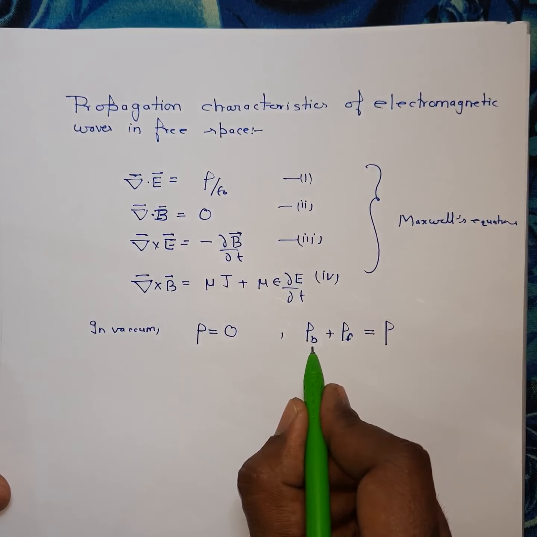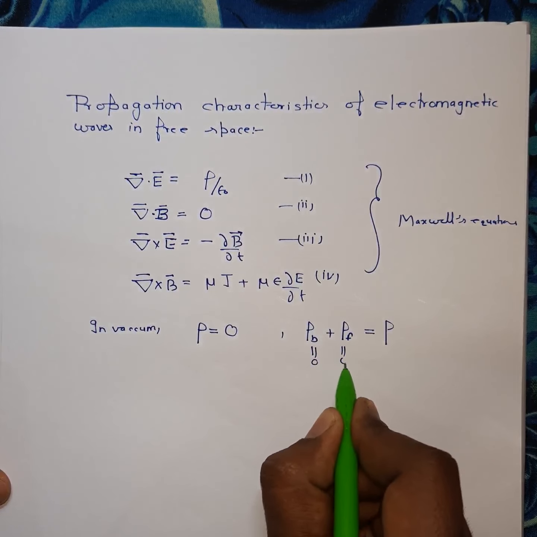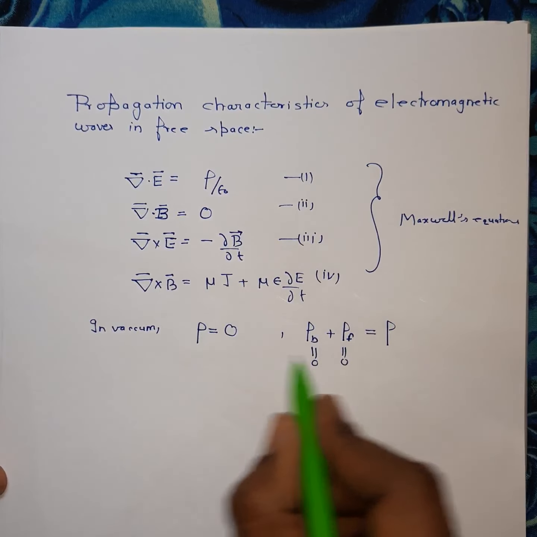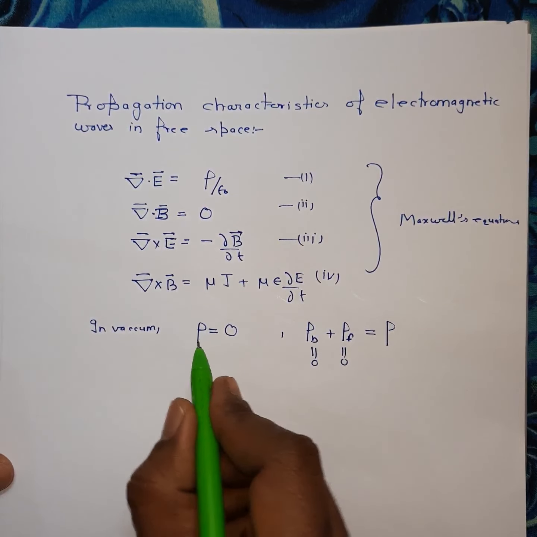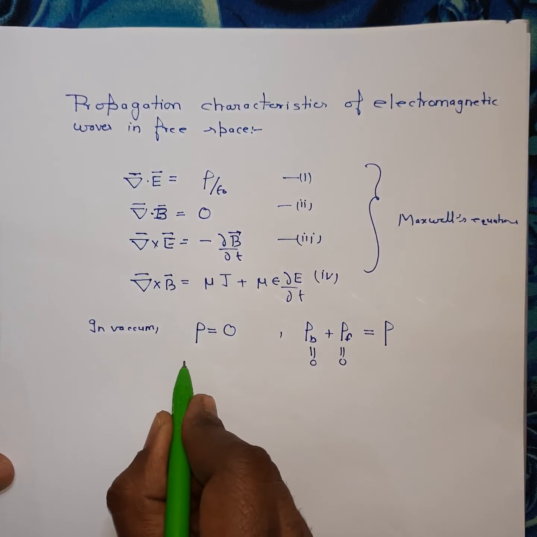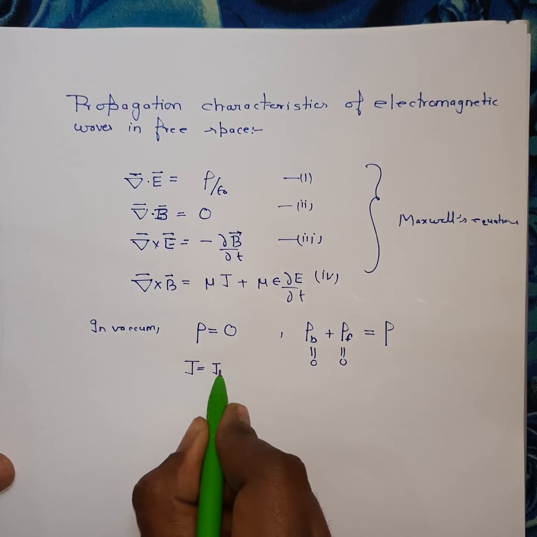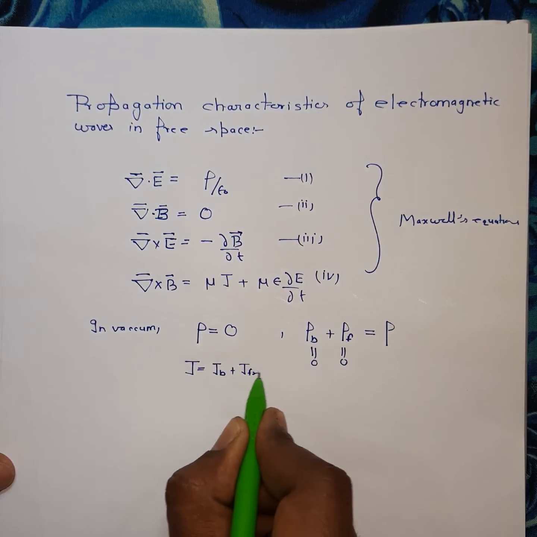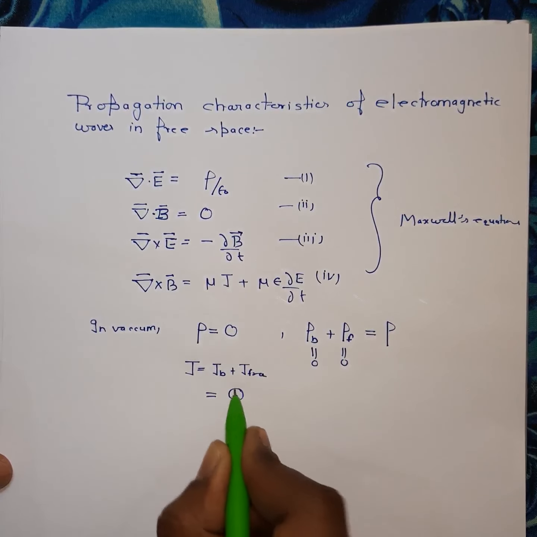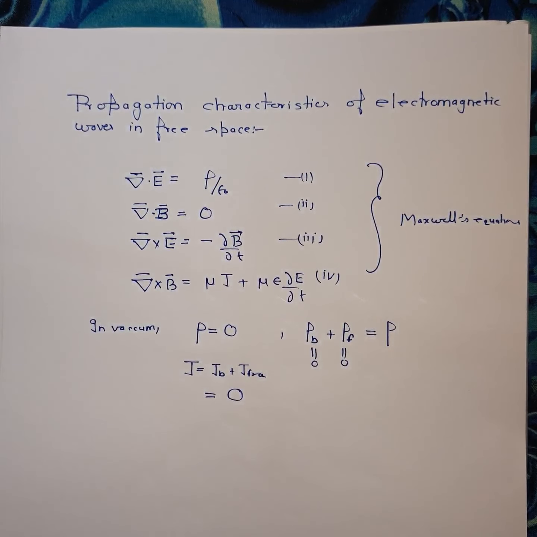In vacuum, since there is no medium, rho b is 0 and rho f is also 0, so you can assume that rho is equal to 0. Similarly, J, that is J bound plus J free, in vacuum will also be 0, because vacuum is a place where there is no medium to polarize or magnetize, hence there is neither bound current nor free current.